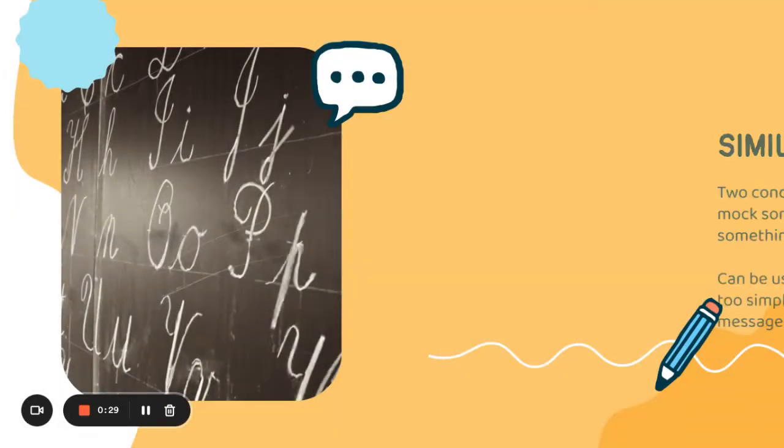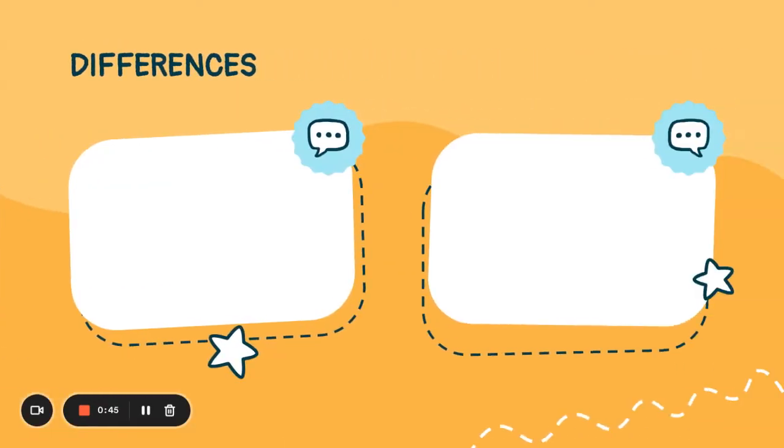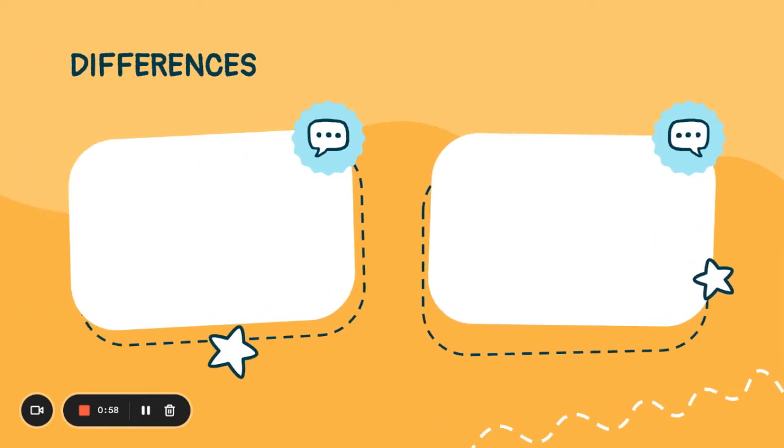Let's start with the similarities and differences. Sarcasm and irony are two concepts that we use to mock someone or something by doing or saying the opposite. Some might use those for humor, and some might just use them in a way to share a message. That's a great way to explain it, but how can we tell the difference between the two of them? Verbal irony is a figure of speech that communicates the opposite of what is said, while sarcasm is a figure of speech that is directed at a person with the intent to criticize. Another way to understand this is that sarcasm is used verbally. However, irony is an action.